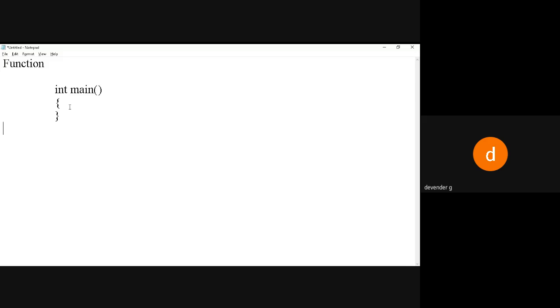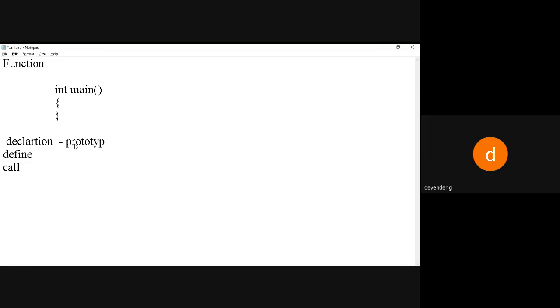So what are the steps we have to follow? We have to give the name for the function, so naming the function. Before that, I have to declare the prototype, so declaration should be there. Then define: in the definition itself we write the logic, and then we call it. These are the three steps involved in a function. When I go for the declaration, we call that a prototype, so we have to create the prototype.